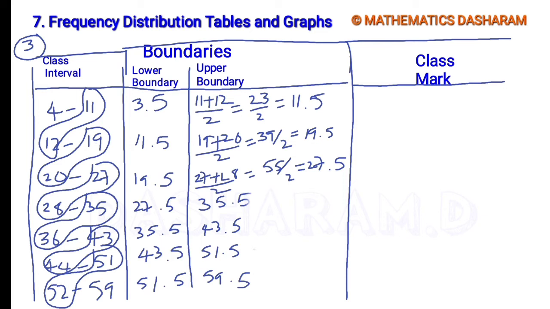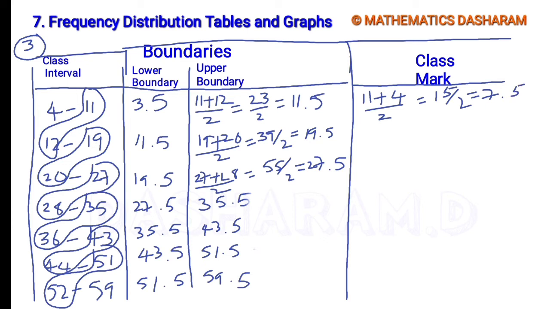The first class interval is 4 to 11. So upper limit 11, lower limit 4, divided by 2. So 11 plus 4 by 2, 15 by 2. So 15 by 2 is 7.5.